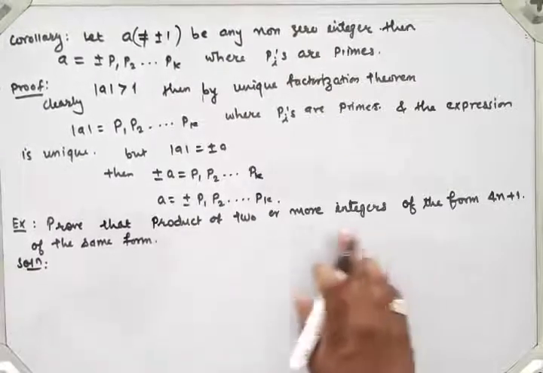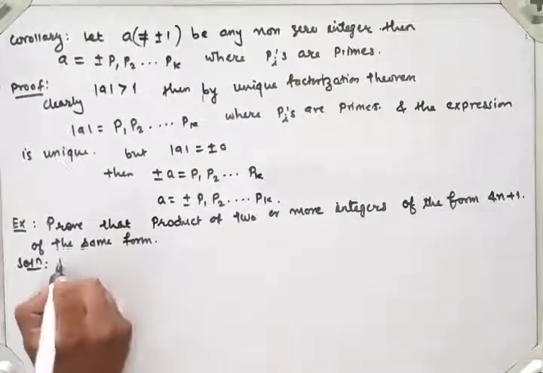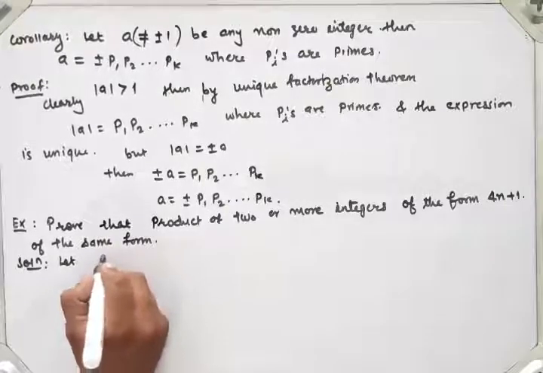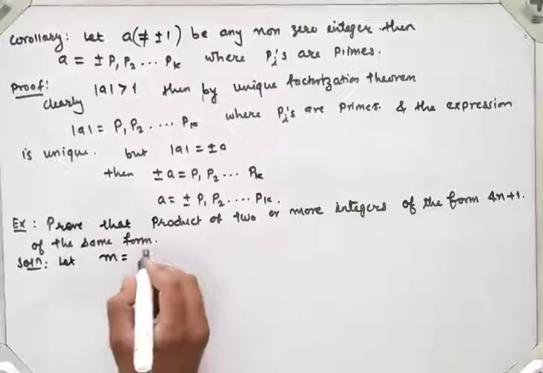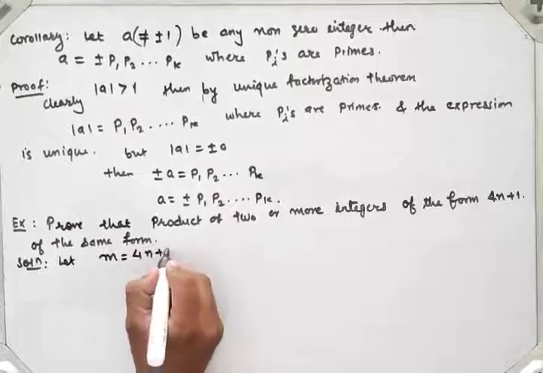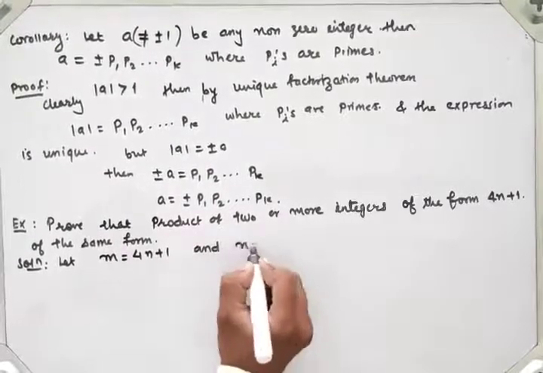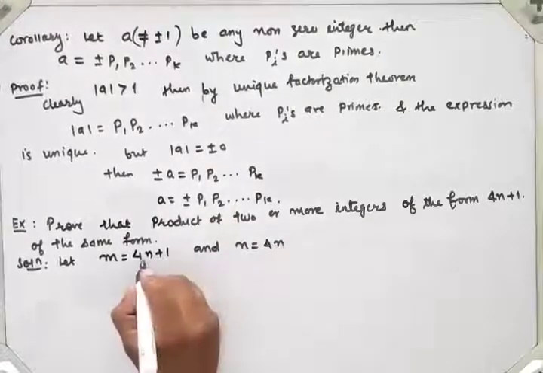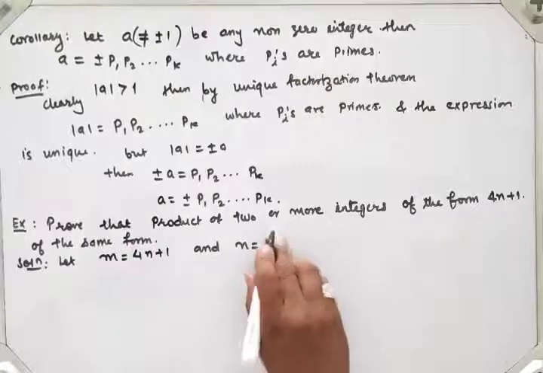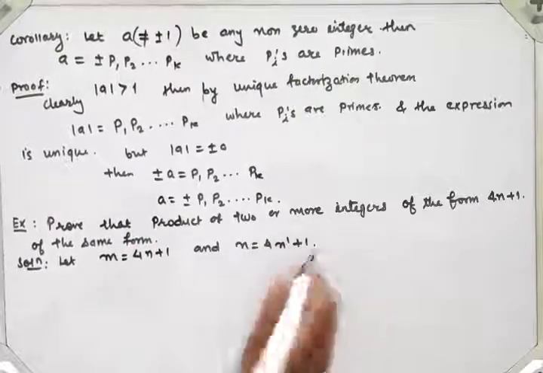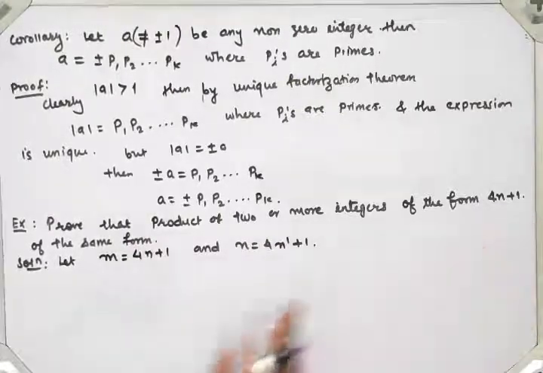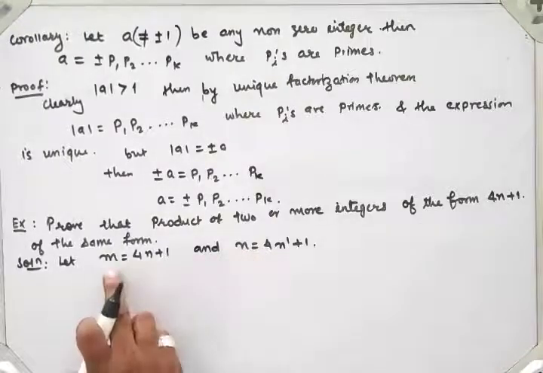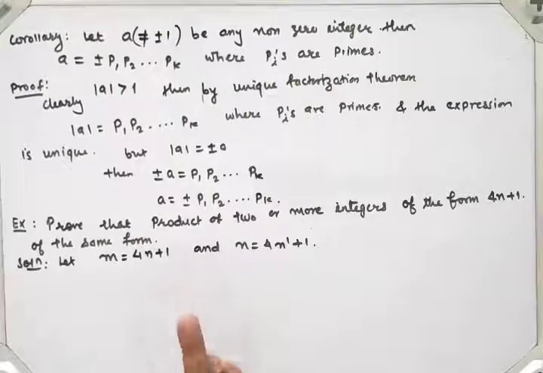We have two numbers of the form: suppose m, which is of the form 4n plus 1, and n is again of the same form, 4n', so I will take n' plus 1. So both numbers are of the same form, and we have to show that their product m into n is also of the same form 4n plus 1.